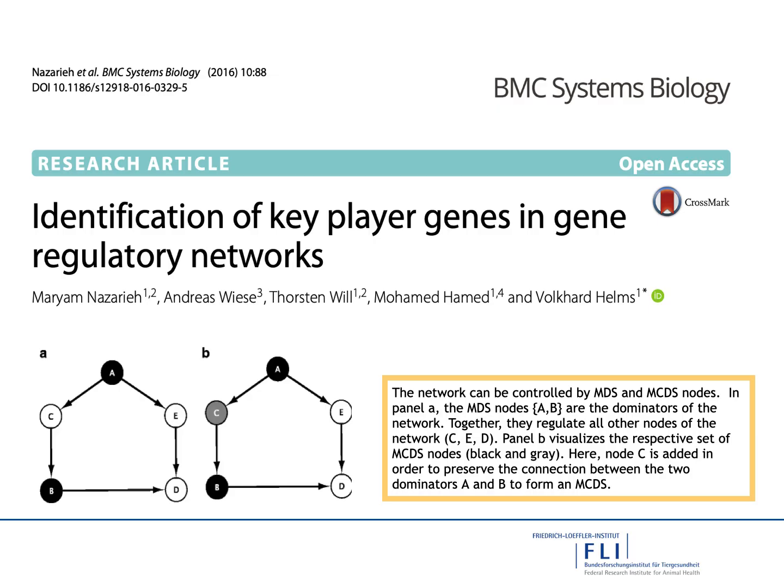To introduce the 7 categories of drug targets, we relied on our well-developed methods from the past, such as identification of key player genes in gene regulatory networks, where we introduce 2 sets: dominators in the minimum dominating set solution, and dominators and connectors in the minimum connected dominating set solution.